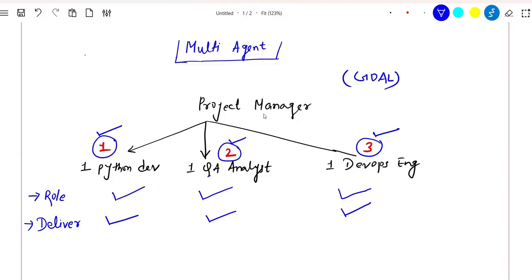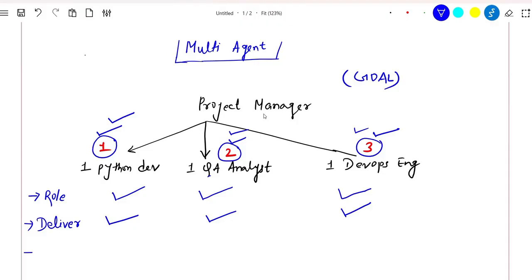So in agentic AI, what would I want my first agent to deliver? What would I want my second agent to deliver? What would I want my third agent to deliver? What delivery you are looking for in all these agents, that is the second critical pillar when you work with multi-agent systems.